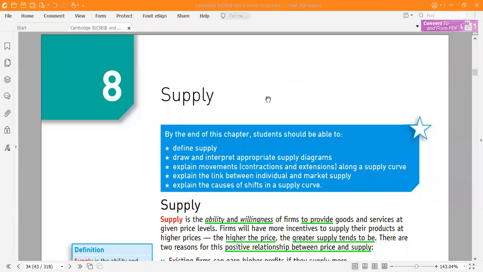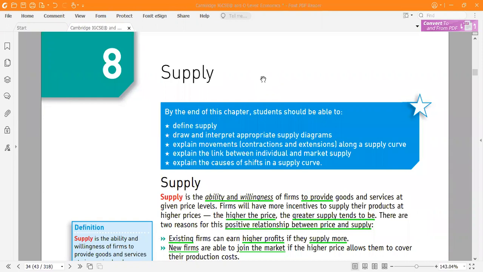Demand, and now this is supply. Supply is similar to demand, but just opposite. In demand, we studied ability and willingness to buy. Here it is ability and willingness to sell. Actually, supply is from the producer's point of view.